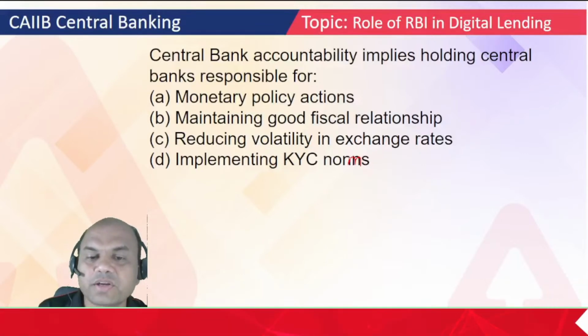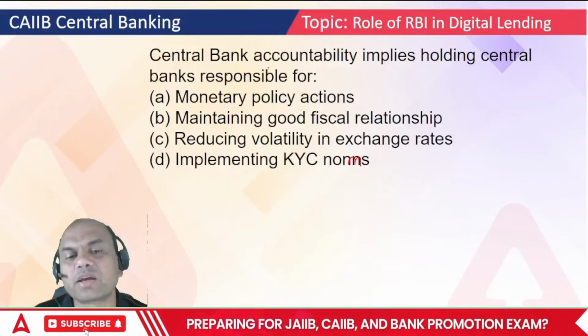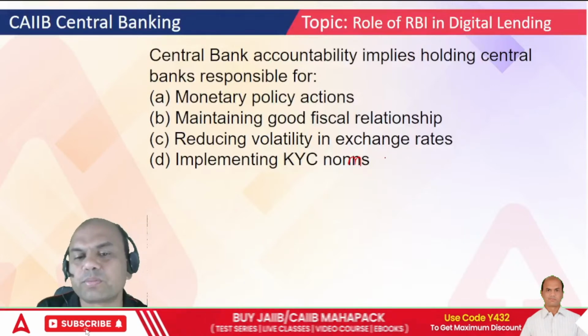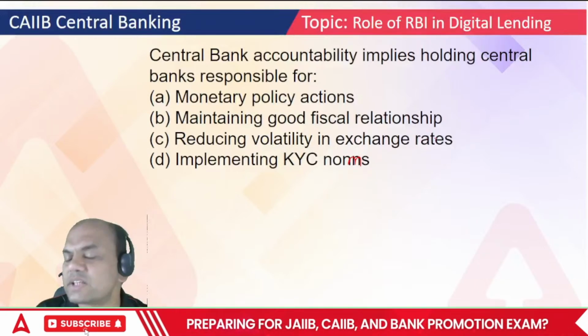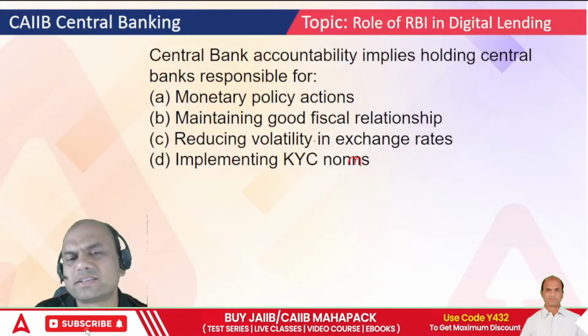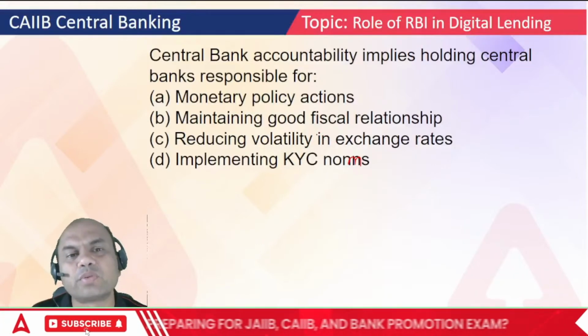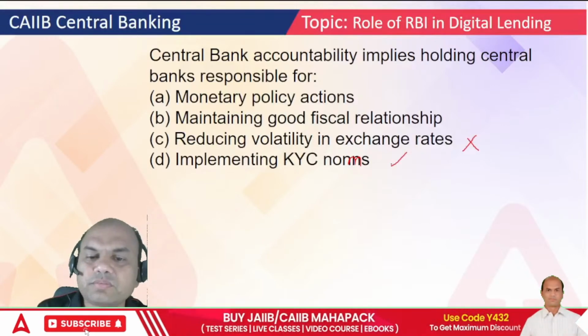Norms. It is norms. Okay. So, how do you decide whether any central bank is working properly or not? Implementing the KYC norm, that's a basic role of the supervisor, isn't it? Then reducing exchange rates, that is also here. That's not in the hands of any central bank. If the RBI could decide the dollar rate, then the dollar rates wouldn't have been that high. Okay, so these two are out.